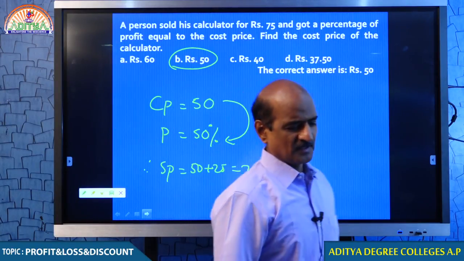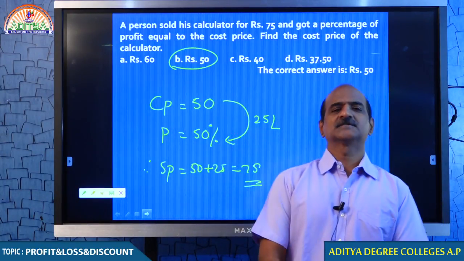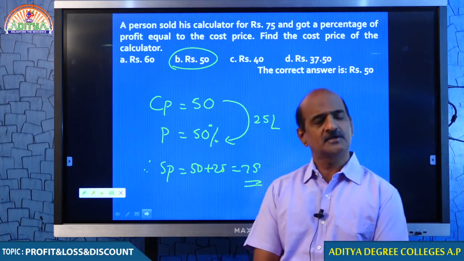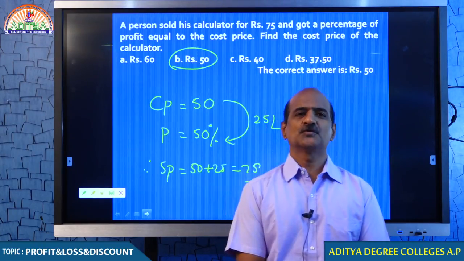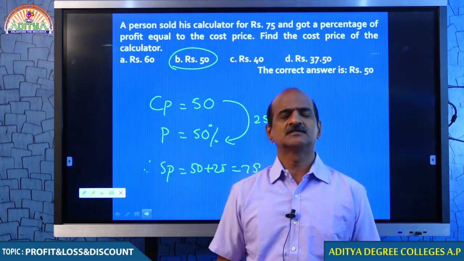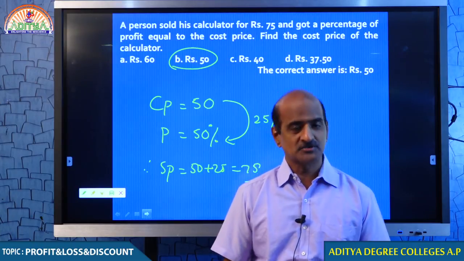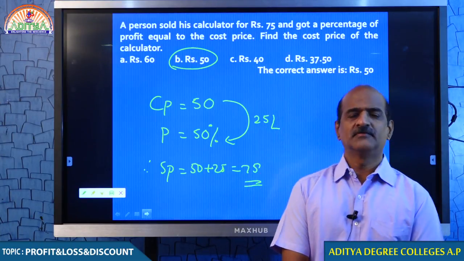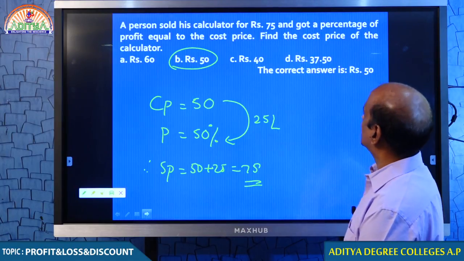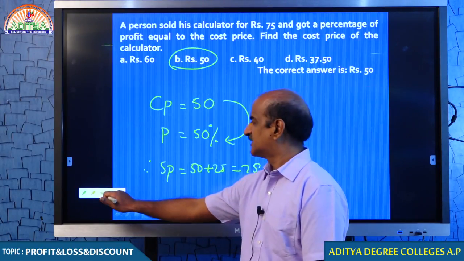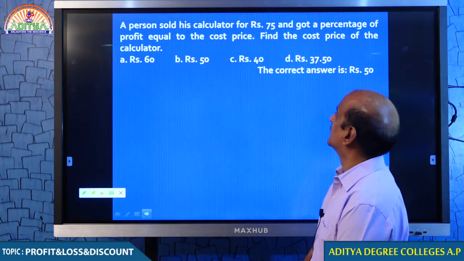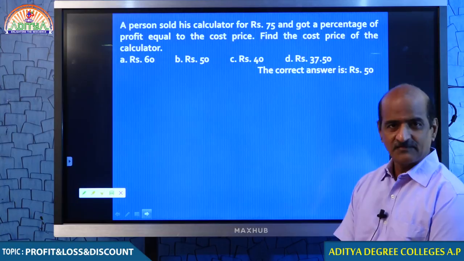This is what we call verification from the options. To answer this particular question, it is enough to check the options mentioned to you. I hope you understand this. So, this kind of question can be answered without even actually doing the calculation. Probably we require one more question. Just look at the board, students. Now you understand how we get that 50 rupees.